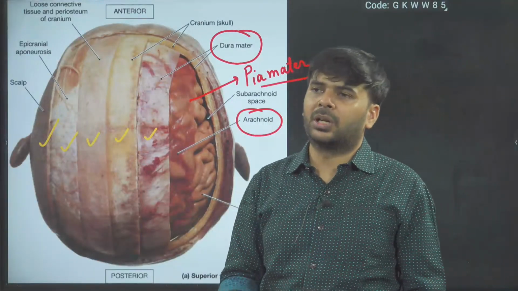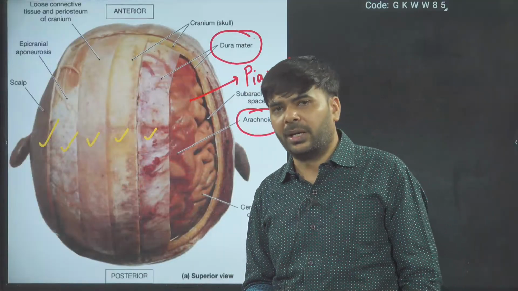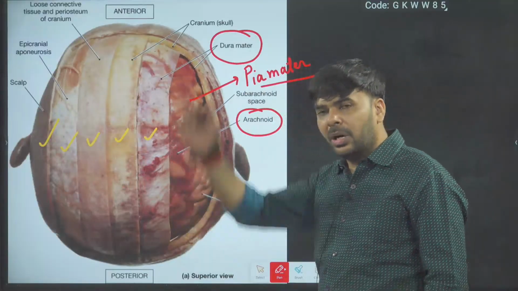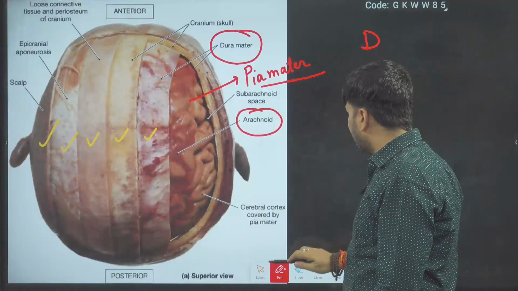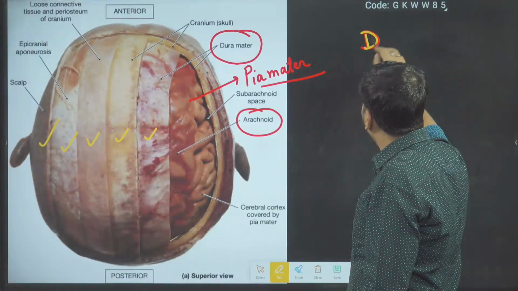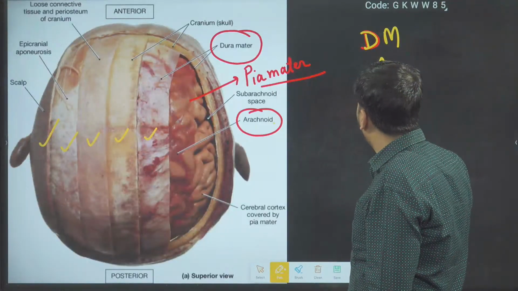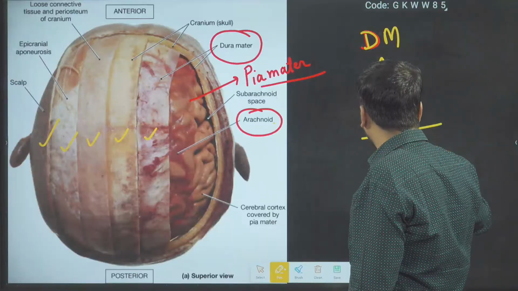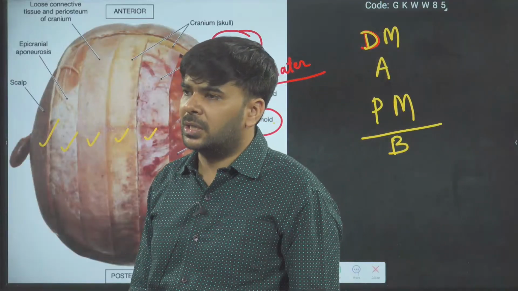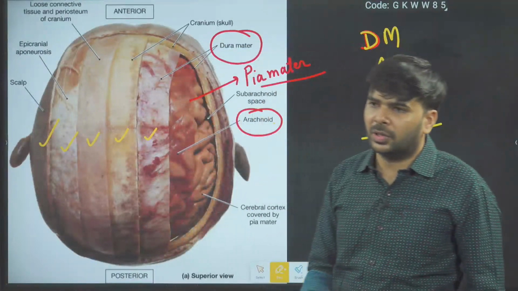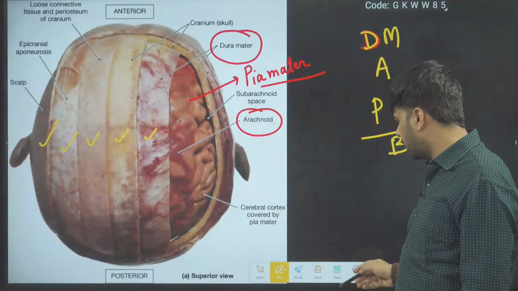So what you need to remember? Three layers cover the brain: arachnoid, dura mater, pia mater. If I go from outer to inner, the first one it covers will be dura mater, then arachnoid, then pia mater, and then you'll get the brain. I think this point will help you. This is just a shortcut of what we are going to study in detail in a later phase.